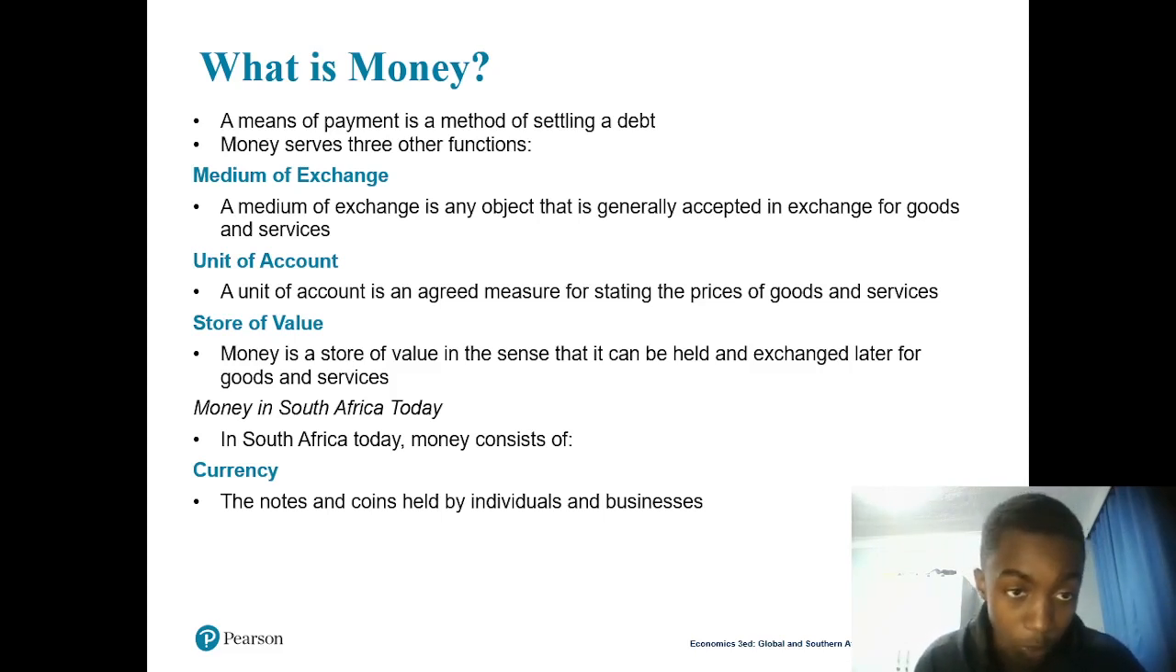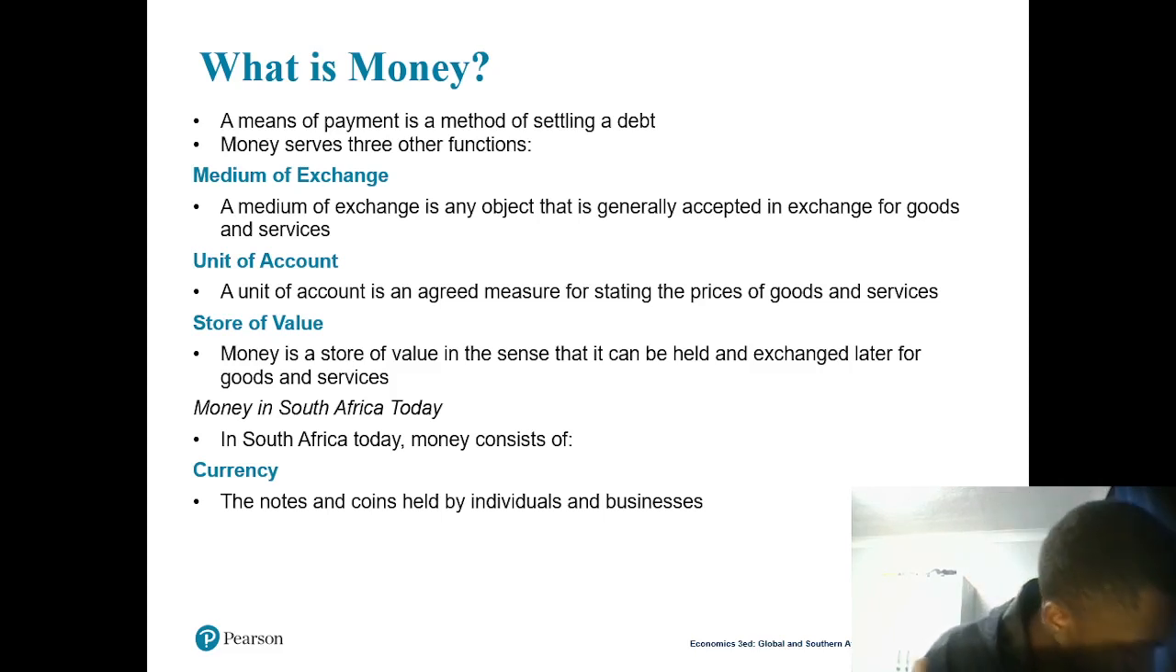We have a store of value. Money is a store of value in the sense that it can be held and exchanged later for goods and services. You can buy goods or services later, but it depends on inflation, right? So you have to know that if inflation is high, then the money that you have stored will be useless. But if inflation is low, then the money will be useful. We also talk about currency, the notes and coins held by individuals and businesses. So you have to know about currency.